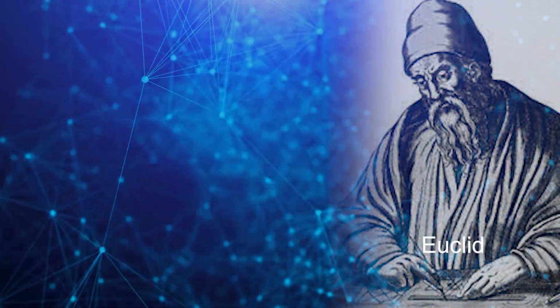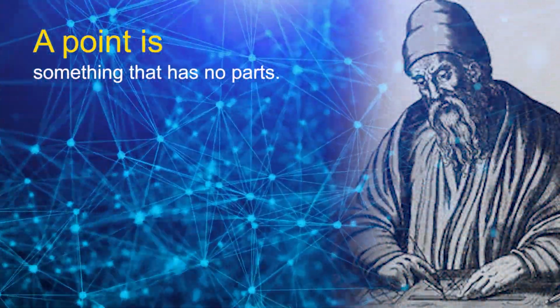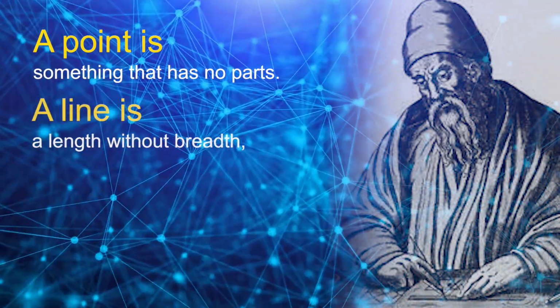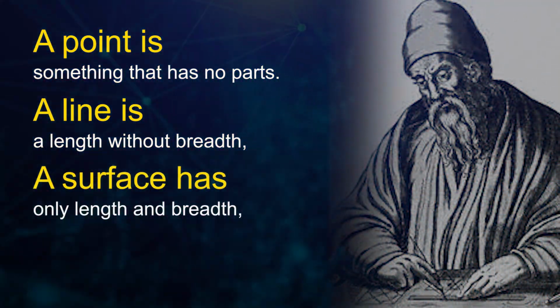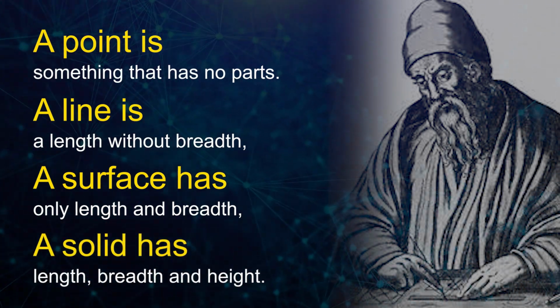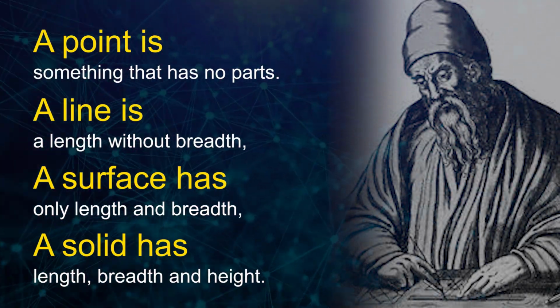Euclid, called the father of geometry in ancient Greece, defined a point as something without parts, a line as length without breadth, a surface as having only length and breadth, and a solid as having length, breadth, and height. He set these definitions. We still learn these definitions today. It is amazing they were conceived before the Common Era.